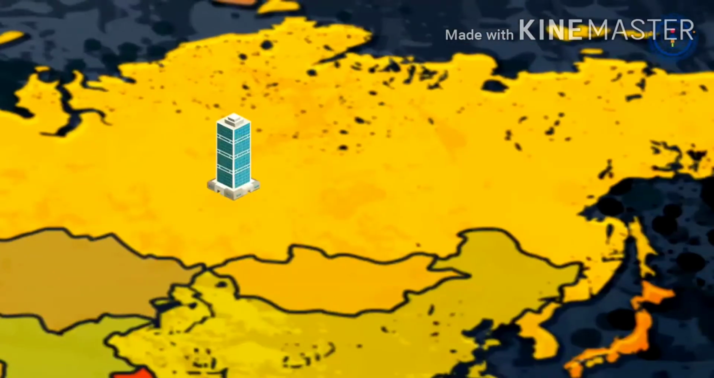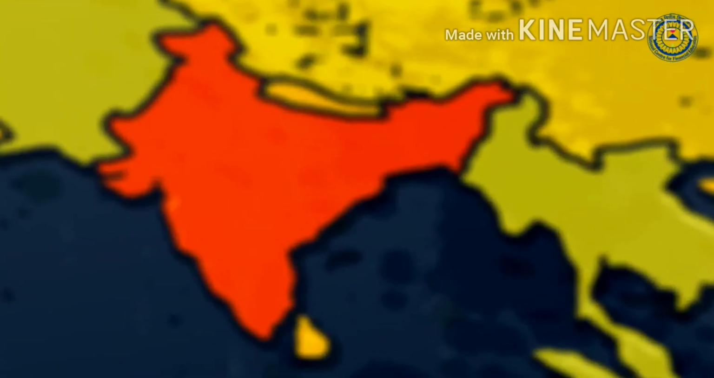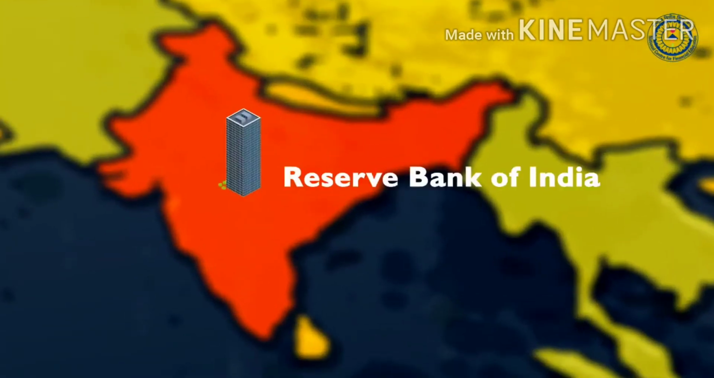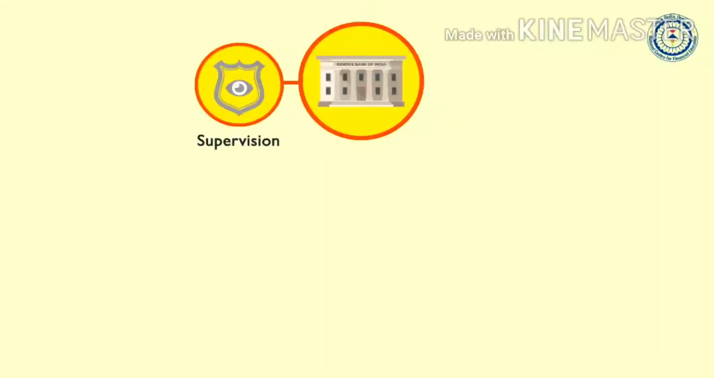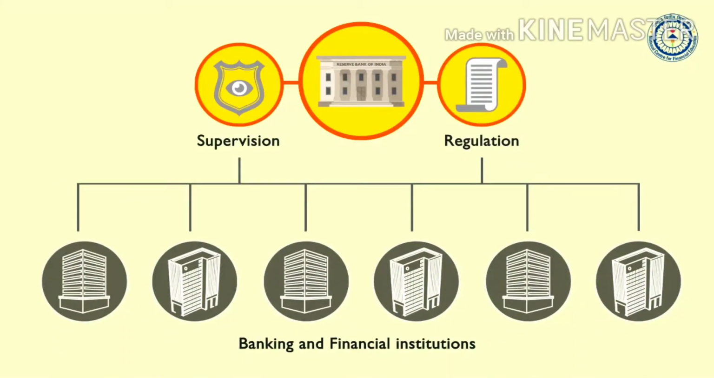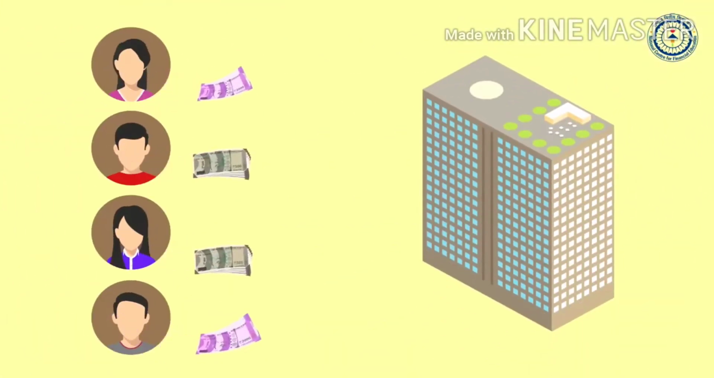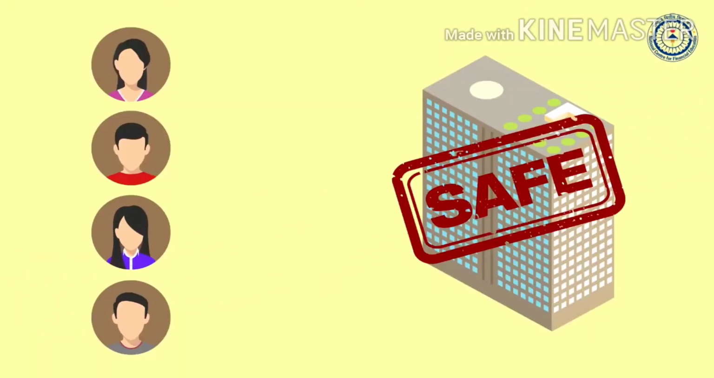In every country, there is one organization which works as a central bank. In India, the Reserve Bank of India, that is RBI, is the central bank. The primary function of the central bank of a country is to supervise and regulate the banking and financial institutions of the country. By doing this, it makes sure that the banks in which you keep your money are safe places to keep your money.